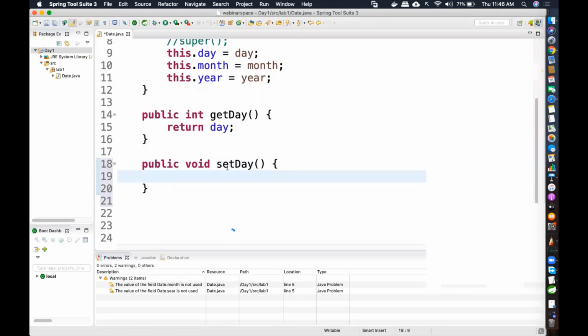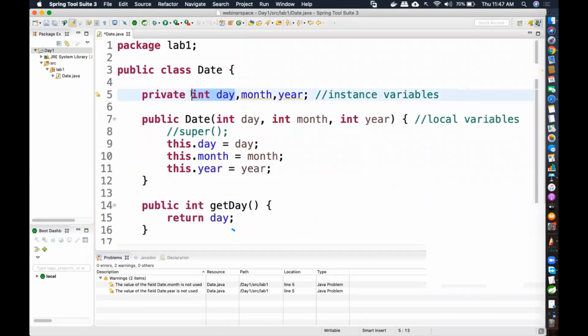You can give any name. I'm not telling you it should be setDay, but that is the nomenclature followed internationally. So you can definitely follow it. I'll show you why exactly nomenclature matters, because you can auto generate these methods. So that's simple enough. If I'm putting a setter, I'm going to put a value, right? So I need to pass a parameter. In setDay, I'm passing a parameter. So I'm telling that this day, which I passed as a parameter, should go inside which variable? This day. That means this is the instance variable now.